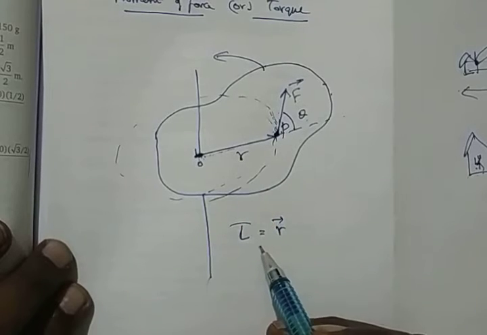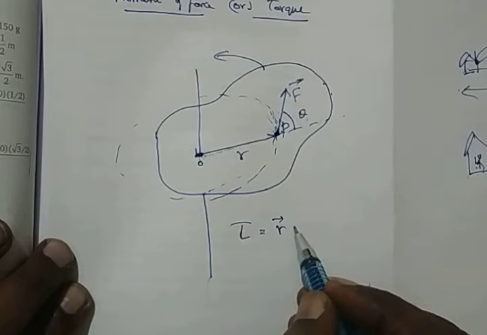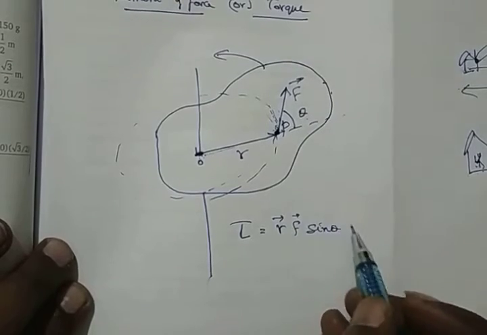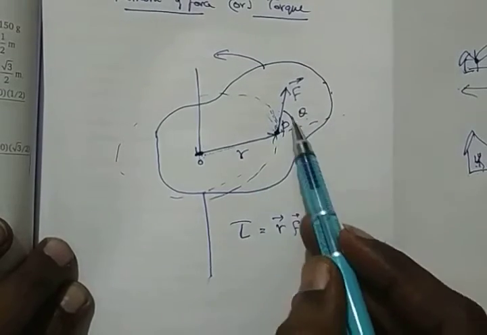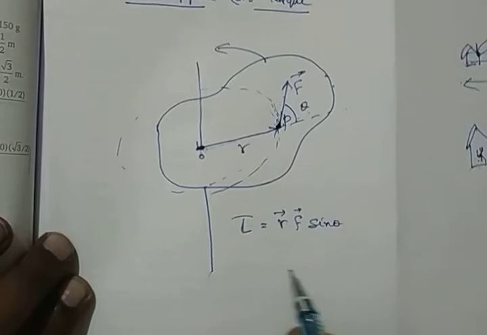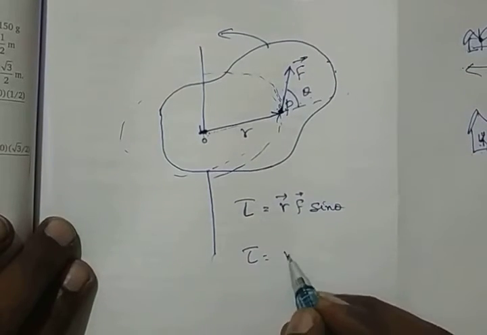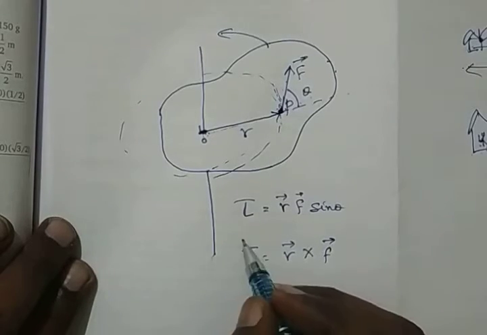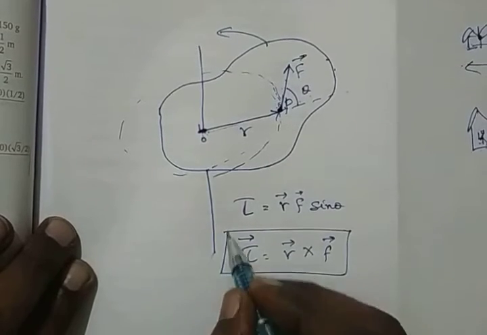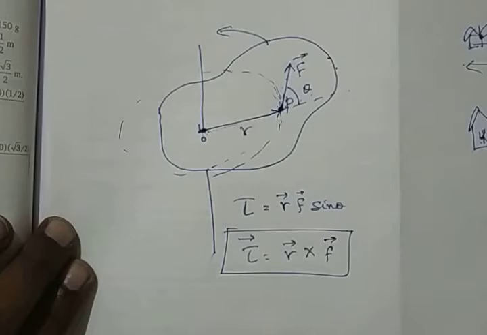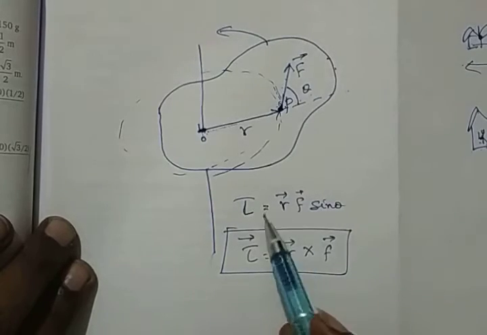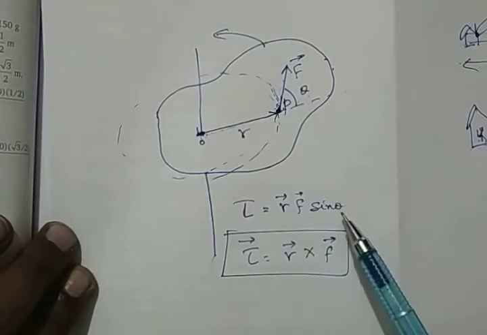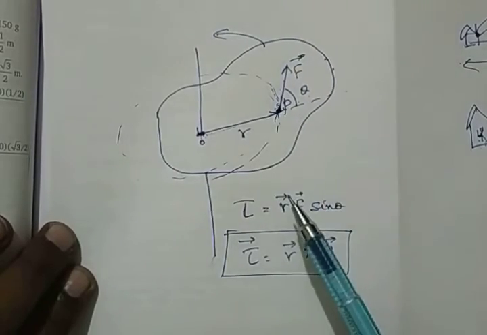This is the R, and then this is F. And the sine theta between these two, between R vector and F vector. So torque is going to be equal to R cross F, which is the actual full sense of the formula for torque. Torque is going to be equal to the radius vector and the force which has been applied, and the angle between the radius vector and the force.